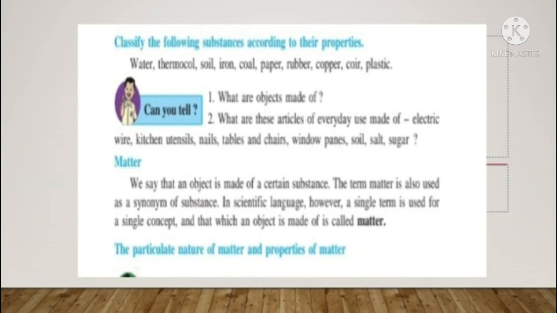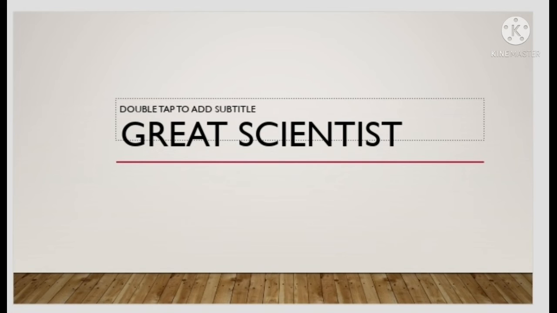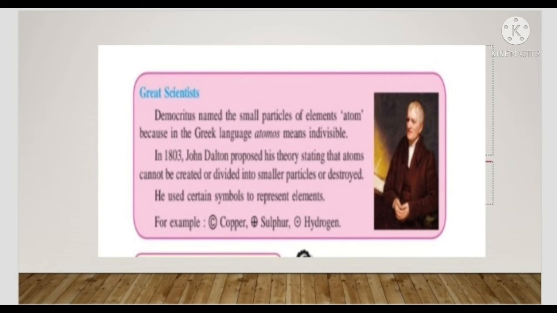The smallest particle of an element is made up of only one type of atom. So today scientists have discovered 118 elements. Of these, 92 elements occur in nature while the remaining are man-made. Hydrogen, oxygen, nitrogen, carbon, iron, mercury, copper are a few important natural elements. More new elements are being discovered through research work. The great scientist Democritus named the small particle atom because in the Greek language atomos means indivisible. And in 1803, John Dalton proposed his theory stating that an atom cannot be created, divided into smaller particles, or destroyed.